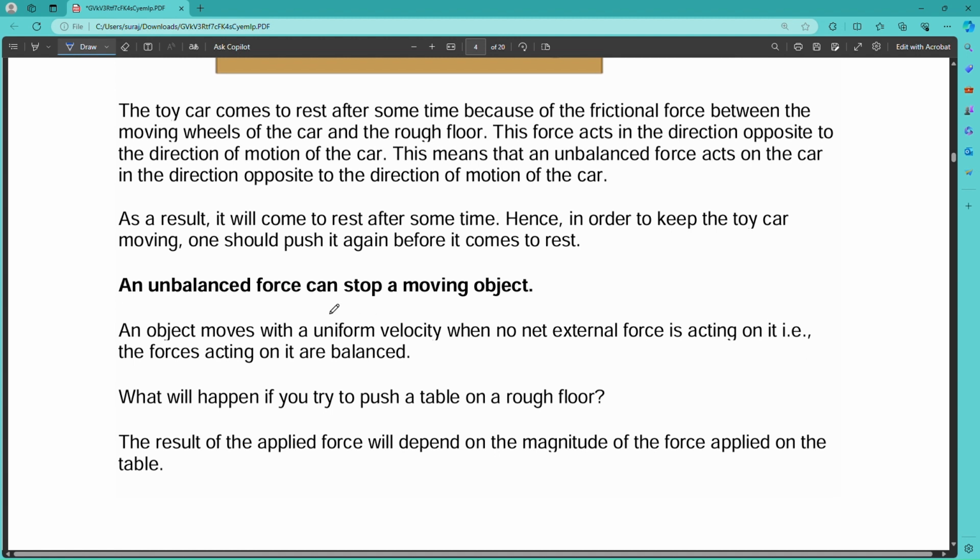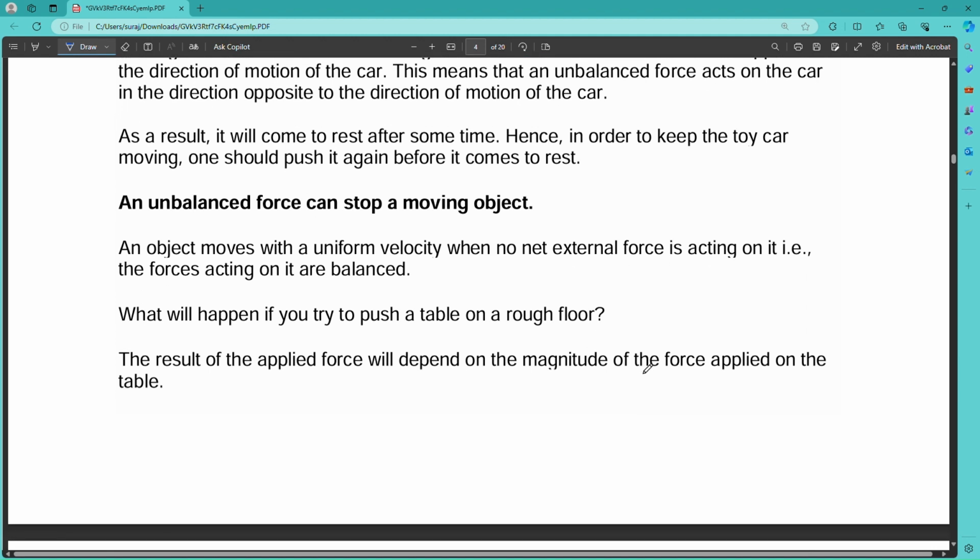An unbalanced force can stop a moving object also. An object moves with a uniform velocity when no net external force is acting on it, because the forces acting on it are balanced. If no external force is applied on a body at rest, the force applied by the body and the opposite reaction cancel each other out and it will be in a balanced condition.